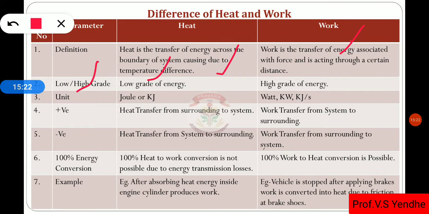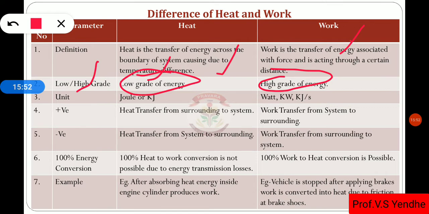Then low grade and high grade energy. As we know, 100% conversion of heat into work is not possible. That is why heat is known as low grade energy. Then work: it is a high grade energy because 100% conversion of work into other forms of energy, or into heat, is possible.